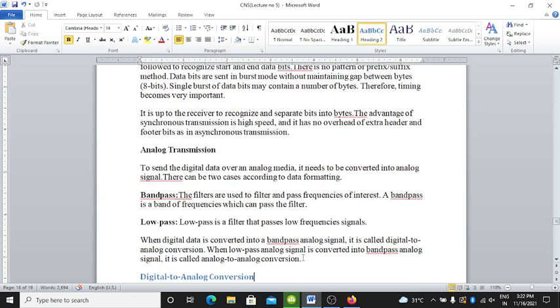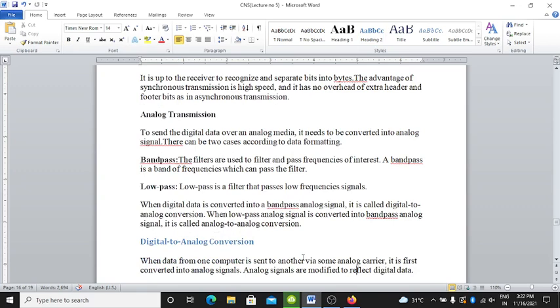Okay, now analog transmission. To send the data over an analog medium, it needs to be converted into an analog signal. There can be two cases according to the data formatting: band pass and low pass. In band pass, filters are used to filter and pass frequencies of interest.